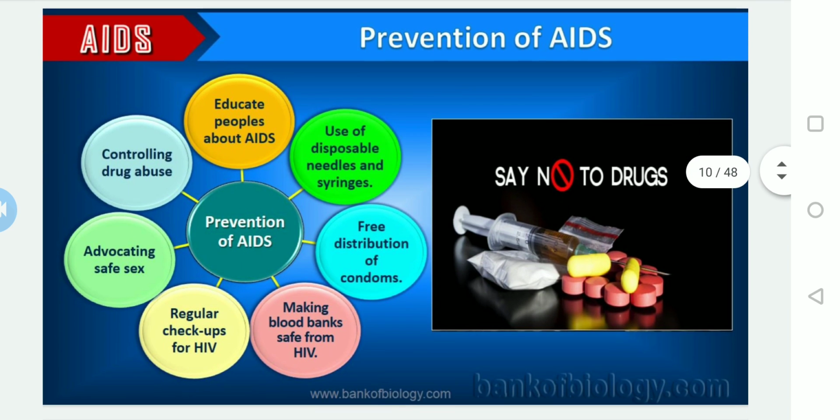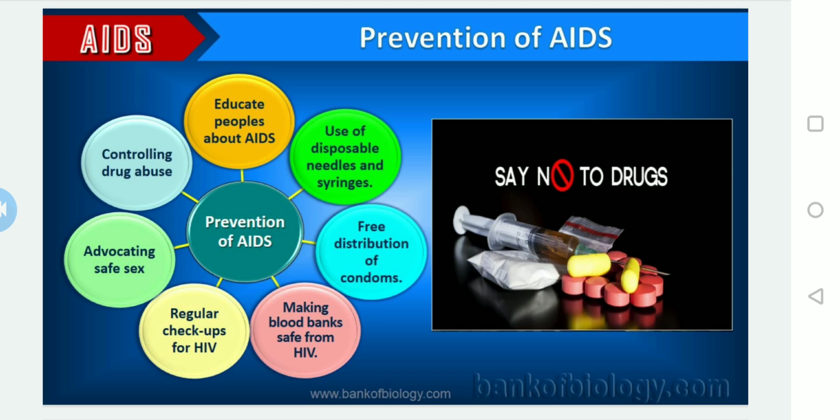But how do we prevent this? The prevention of AIDS. I told you in the beginning also, there is a proverb in English: prevention is better than cure, because AIDS has no cure. Prevention is the best option. What can we do?